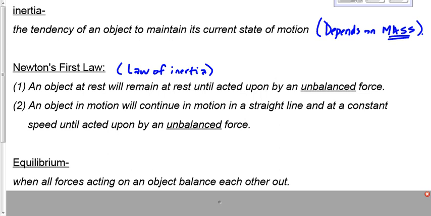What's it want to do? What's it going to do? It's going to stay at rest, right? As long as it's in equilibrium, an object at rest will stay at rest because the forces are balanced. You need an unbalanced force to cause it to start moving.